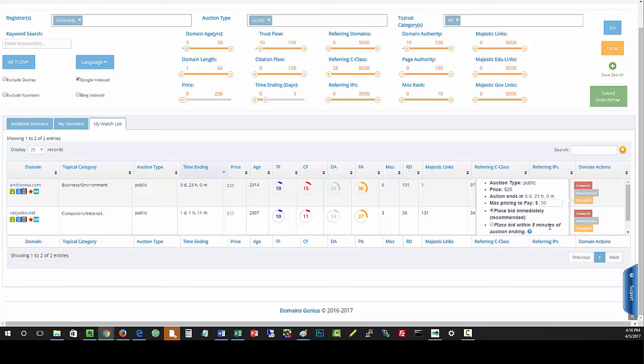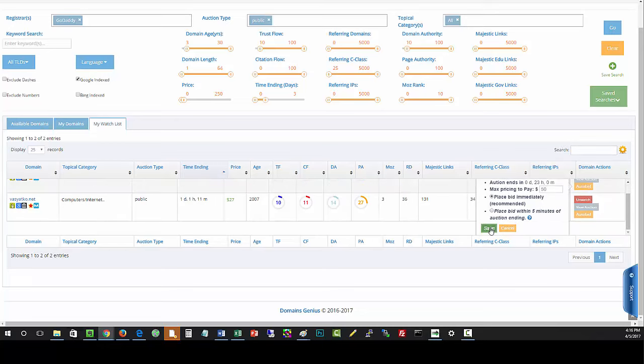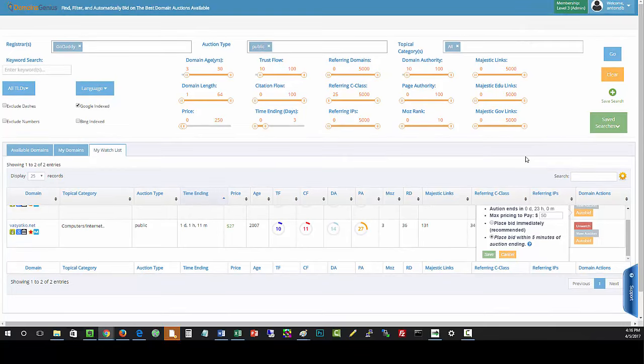We have a pretty high success rate. So far I haven't lost any doing this, at least in terms of getting my bid out there, but it's just there for you to know. All right, and then you would save. So let's say I'm going to snipe this one within 5 minutes. I'm going to save it. Now it's loading, and we will see if we win that one at a later time, within 23 hours, apparently.